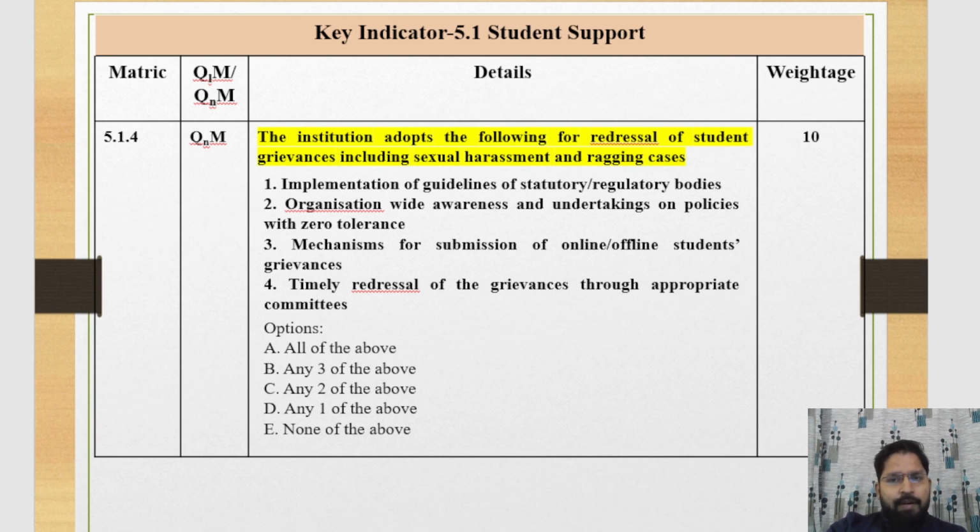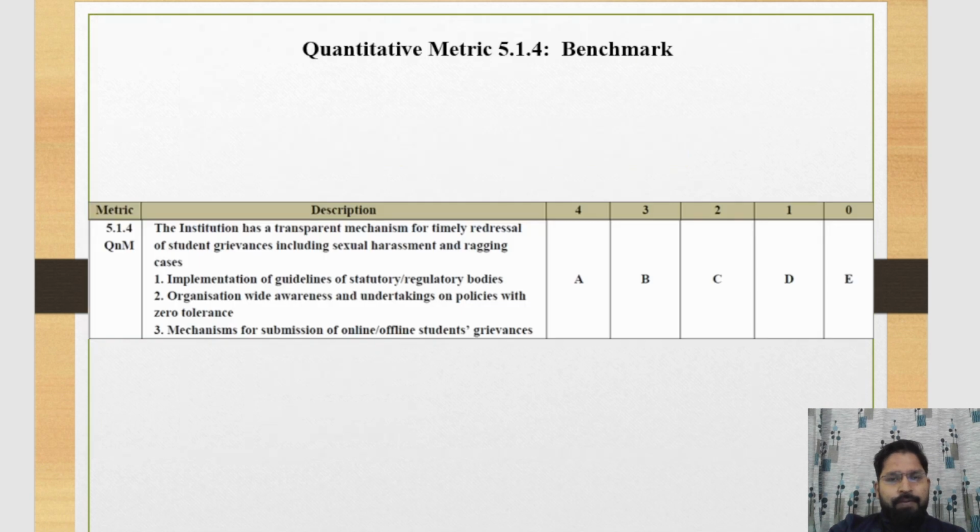Now we discuss the benchmarks of 5.1.4. Here, if you tick on A, it means your institute adopted all the given points. Then NAAC will provide your institution grade 4. And if you tick on B, then your institute will receive grade 3. And similarly, you can see in the template.